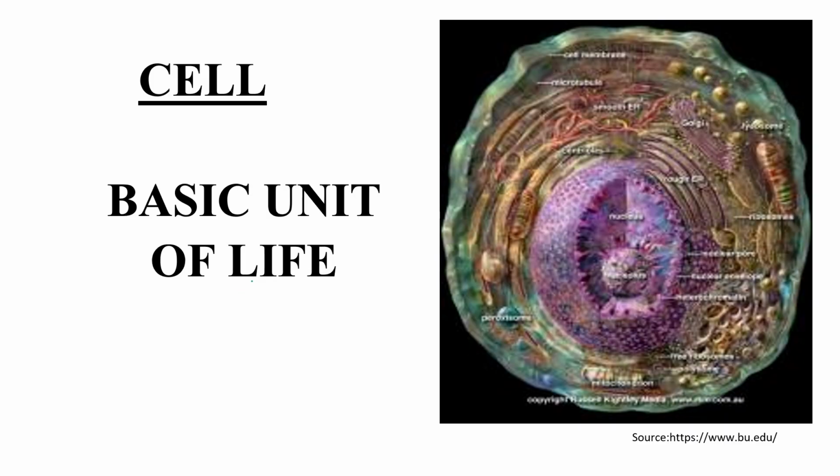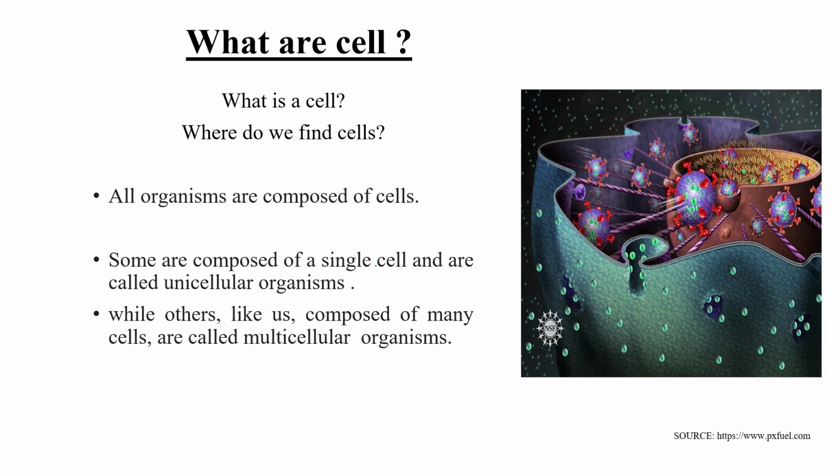Okay, so as you know, the cell is the basic unit of life, and all the living organisms present on this earth are composed of cells, right? Some organisms are composed of a single cell only. At that time we use the term unicellular for them. While others are composed of many types of cells, like multicellular organisms, like humans, plants, animals, etc.